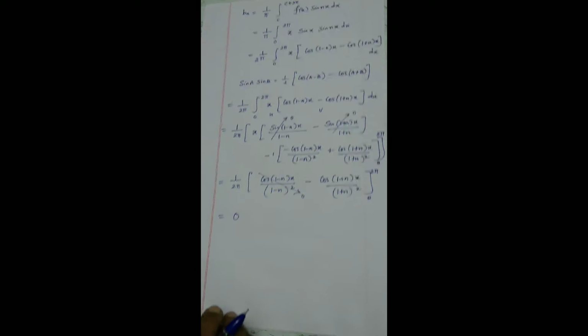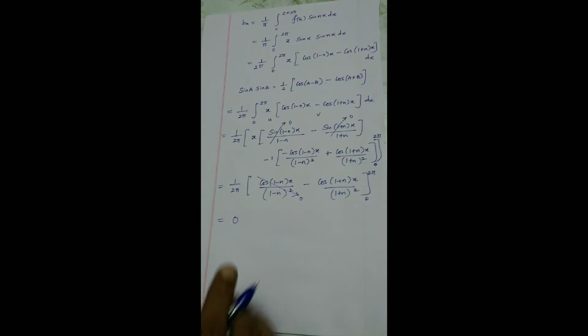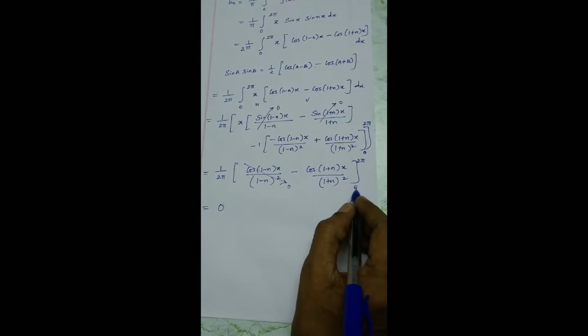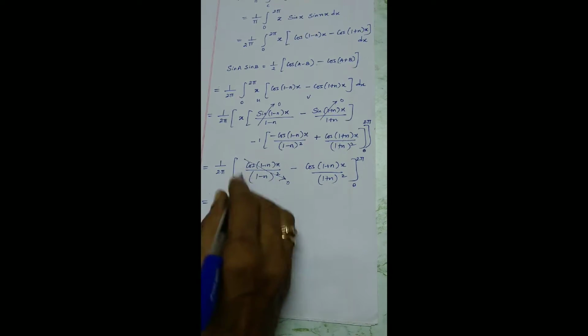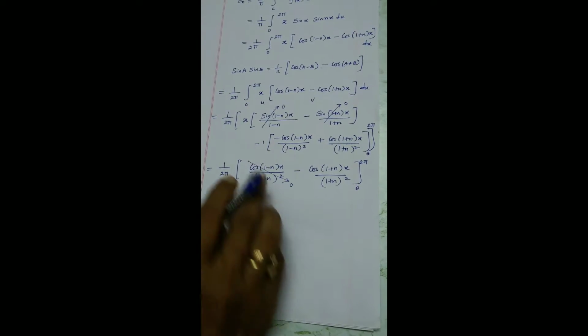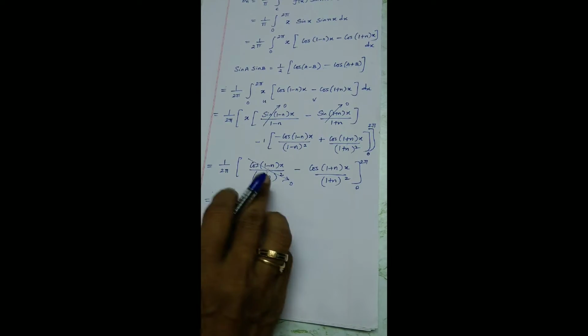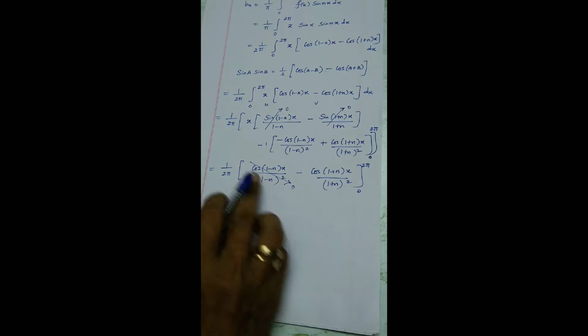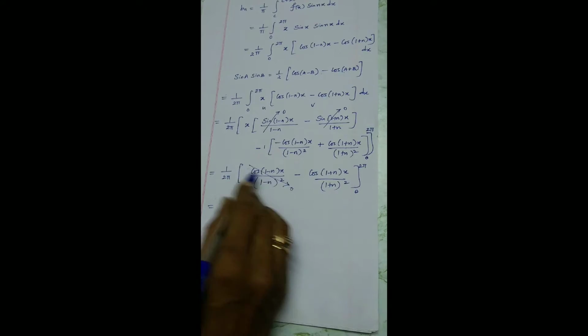So the entire thing is 0. You can check. As long as these are constants, for the cosine term both lower and upper limits give the same value, but not 0, the same value. Upper limit minus lower limit completely collapses. You can check it out.